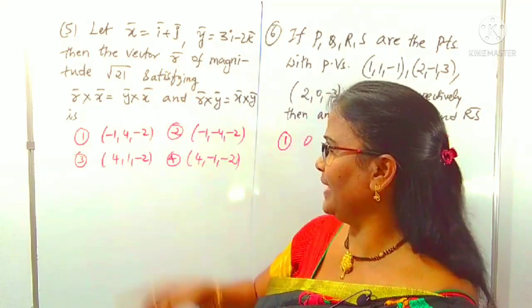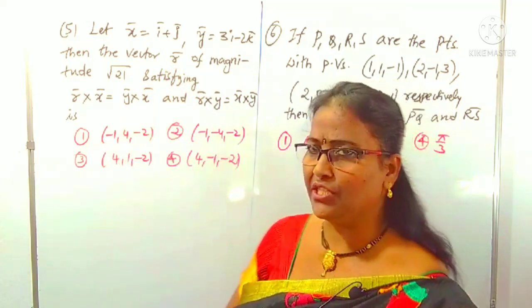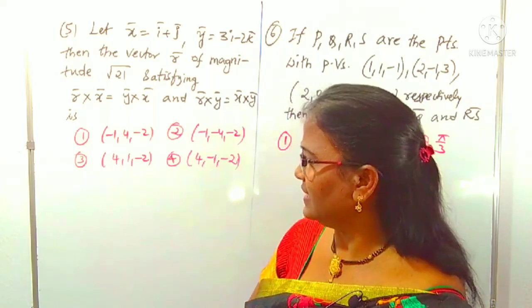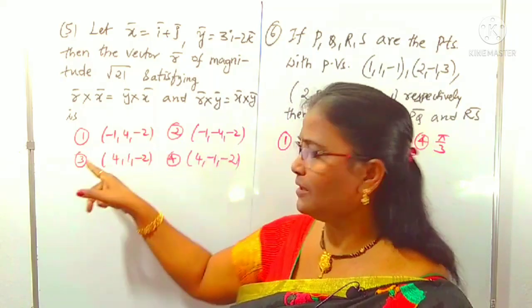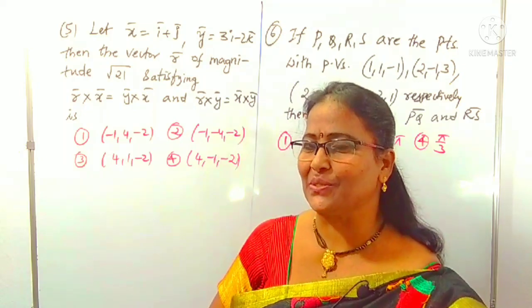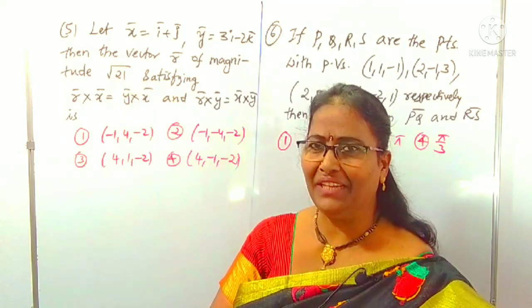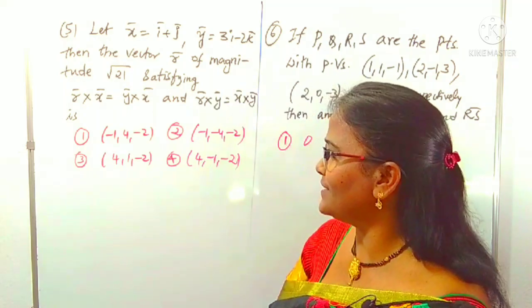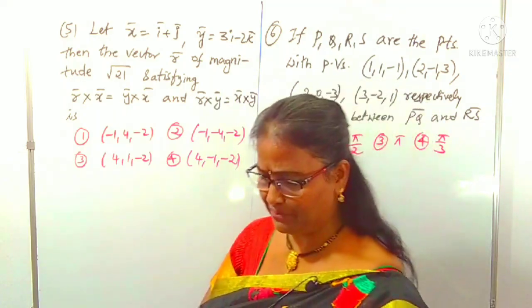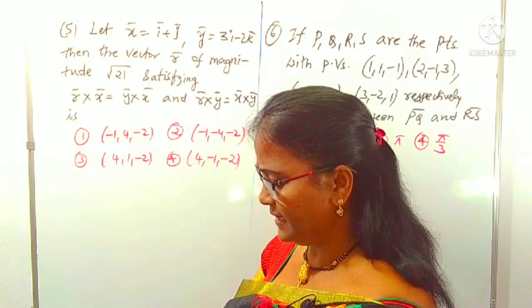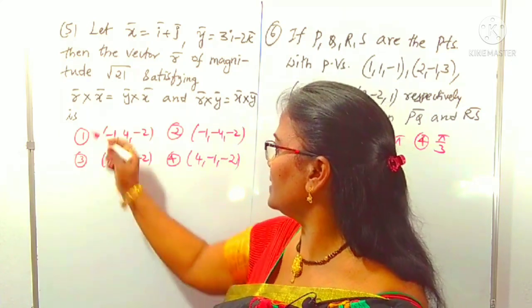We can observe the options for verification. Mod r is root 21, and we can observe that all options have modulus root 21 only. That's why there is no question of using this modulus verification. Now we can concentrate on the two given equations. Simply, we have to concentrate on these two equations first.